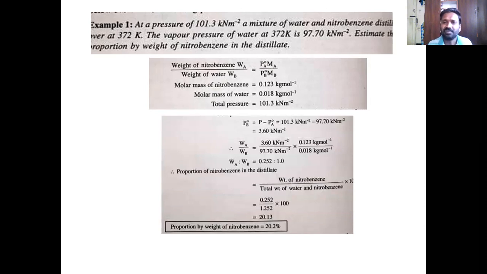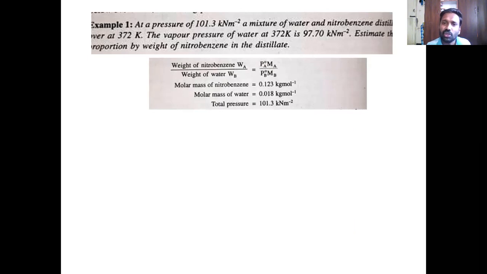Now, the thing which is unknown here to use this formula: you know the molecular weight of A, good. You know the molecular weight of B, good, because this is very straightforward. Know the structure, you can calculate the molecular weight. What is the pure vapor pressure of water? They have given. What is the pure vapor pressure of aniline B? They have not given it. Is it not? But can we calculate it? Of course you can calculate.